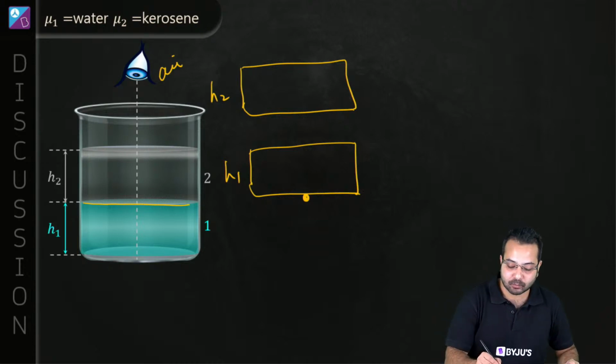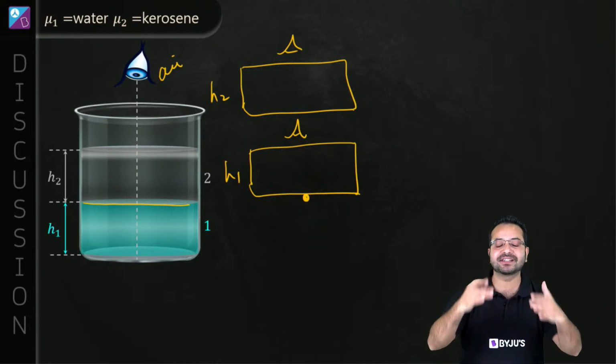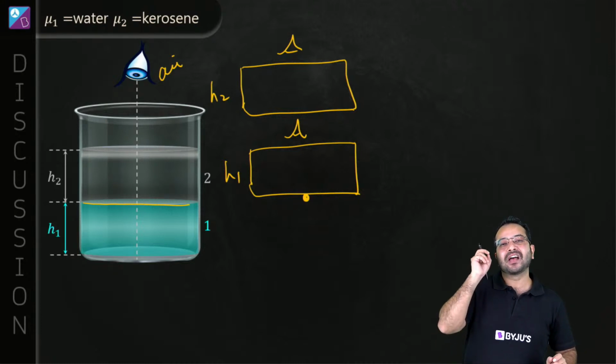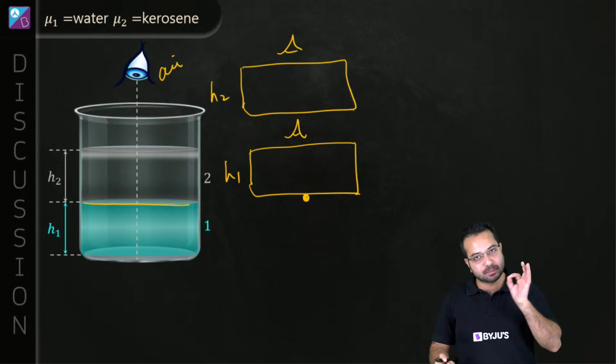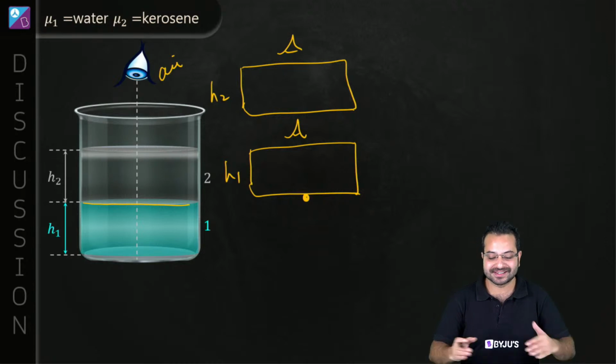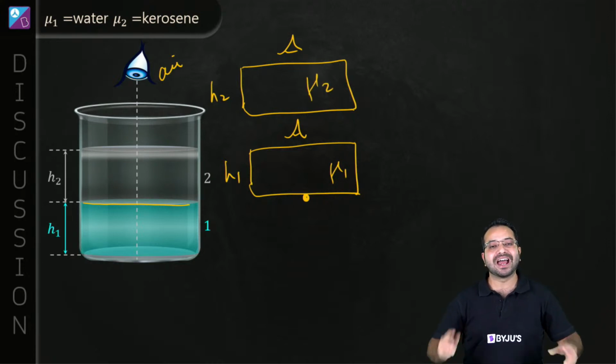Then we are watching from here and from here. Why was I able to shift these slabs without affecting my answer? Because the apparent shift does not depend on the distance between the object and the slab. Since I've separated them, I'm going to calculate the shift due to mu1, then the shift due to mu2, and the net shift is going to be the sum of these two shifts. That is it.